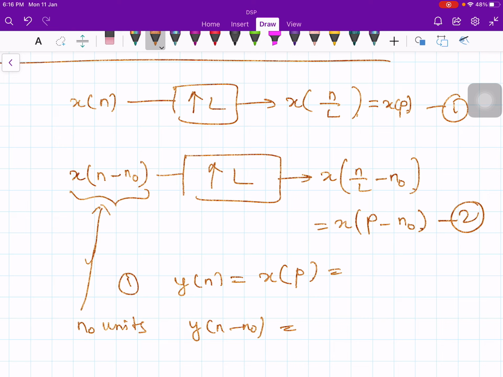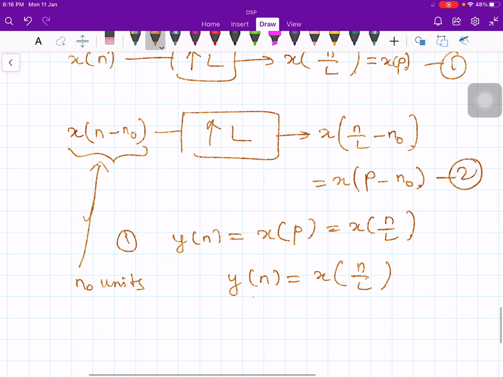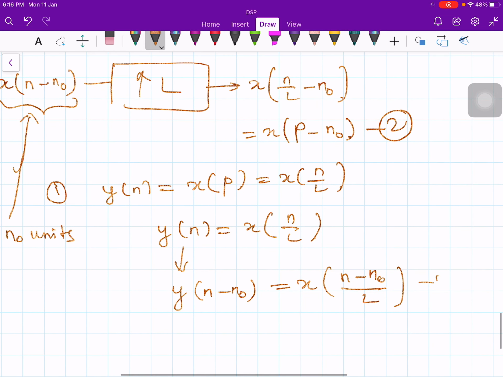So one second, I don't want to confuse. So y of n is equal to x of n by L. Now delay the output by n naught units. So replace n by n minus n naught, then this is going to be x of n minus n naught by L. Now let's say this is equation number 3.